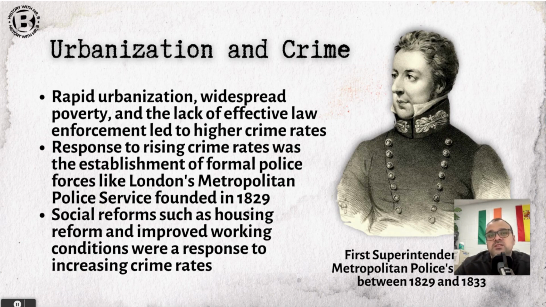So as a response, we start to see cities establish formal police forces, like I mentioned. The London Metropolitan Police was established in 1829, trying to give some sort of organized and professional law enforcement to the region. In the later half of the 1800s, you see social reform movements that sought to address some of the root causes of poverty and crime. So we start to see housing reforms, improved sanitation, better working conditions, the establishment of public parks, libraries, educational programs and schools, all part of an effort to improve living conditions in cities and uplift the people who live in these urban centers, to remedy the situation we see with urbanization and crime.